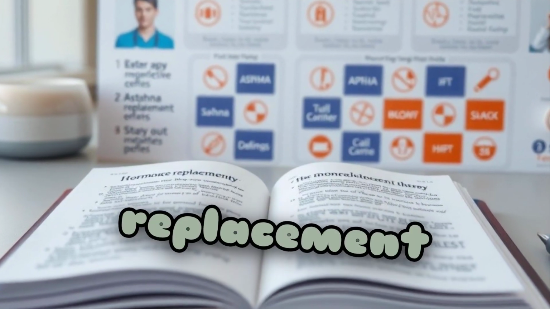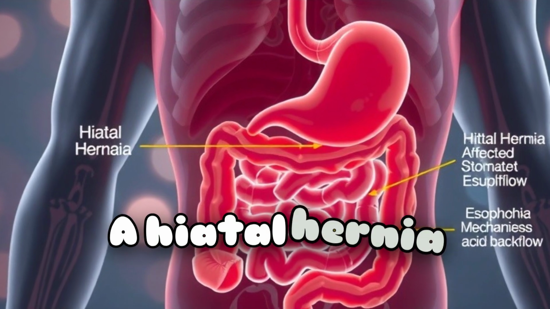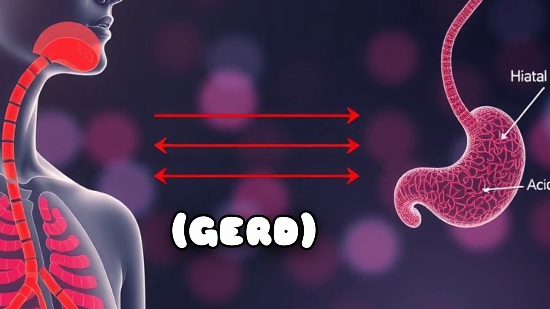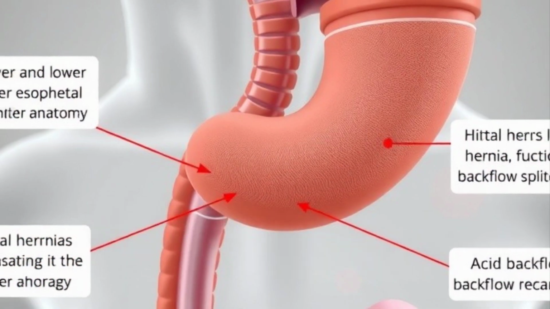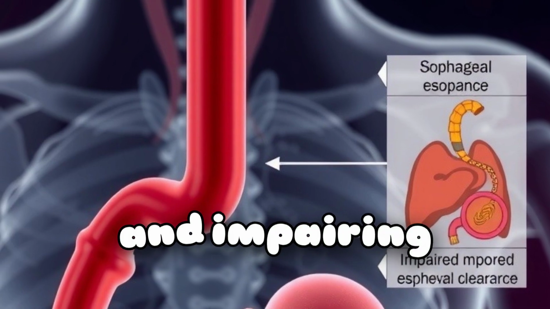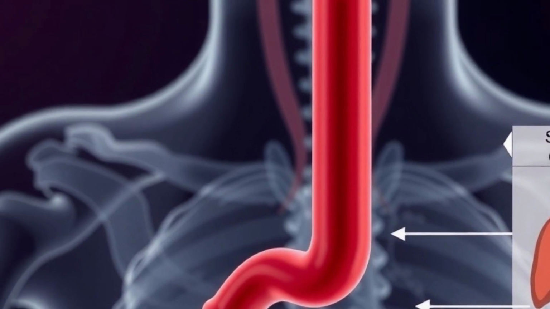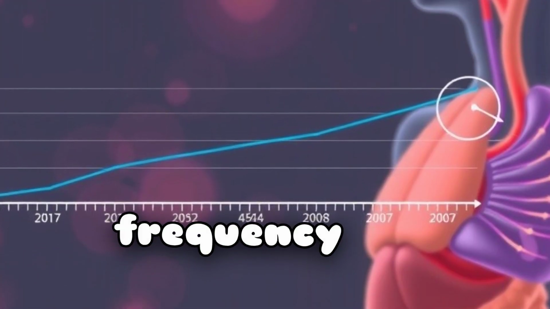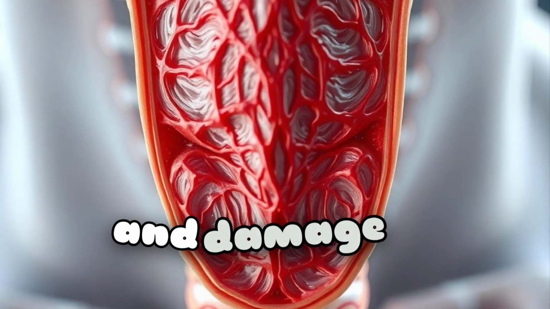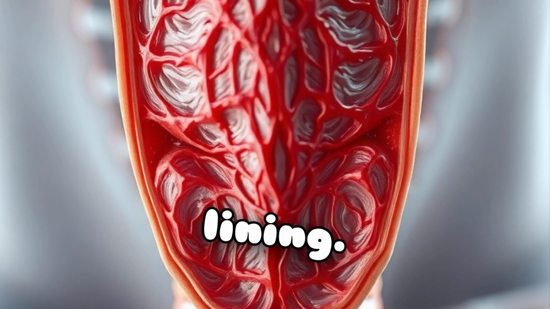6. Hormone replacement therapy. A hiatal hernia can contribute to gastroesophageal reflux disease, GERD, by disrupting the normal function of the lower esophageal sphincter, LES, and impairing esophageal clearance. This leads to increased frequency and duration of reflux episodes, causing irritation and damage to the esophageal lining.